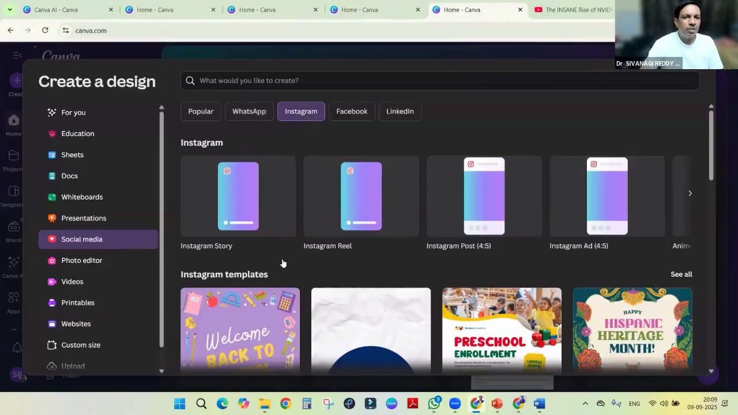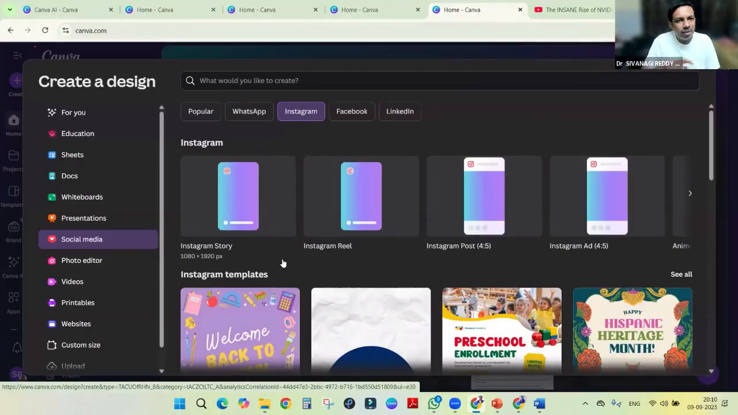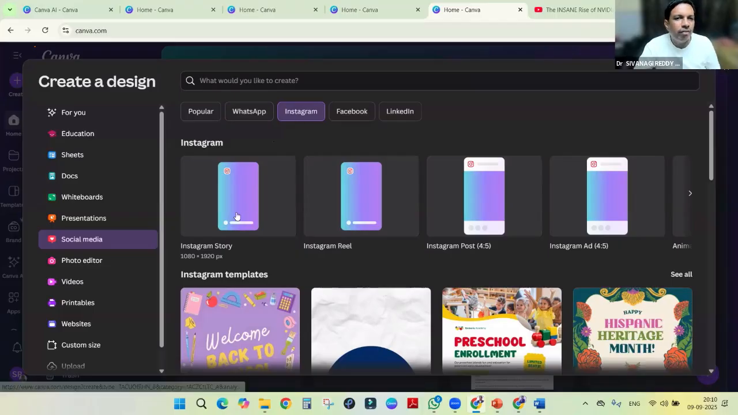If it is Instagram, different categories are there. Each category has a different size. So no need to worry or remember whether it is properly set for the Instagram story or not. When it comes to Instagram, if you want to create an Instagram story, just click here.